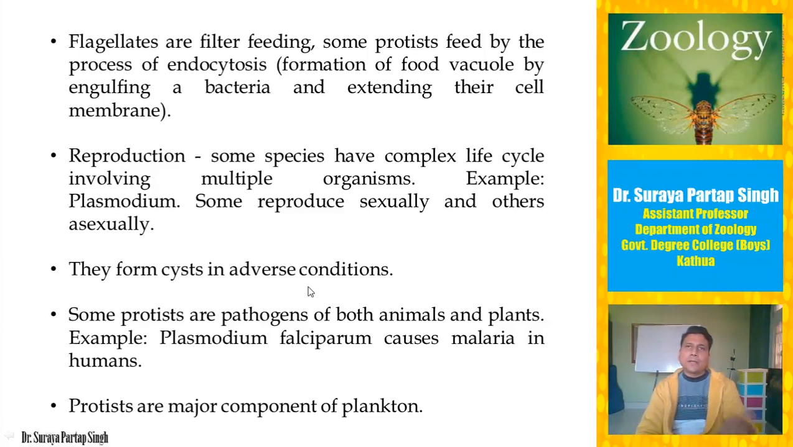For example, whenever there is desiccation, meaning drought-like conditions, where moisture is not there or the water content dries up around the protist, some of the protists can protect themselves by undergoing encystment. They form a cyst. Some protists are pathogens of both animals and plants. For example, Plasmodium falciparum causes malaria in humans, and protists are a major component of plankton.